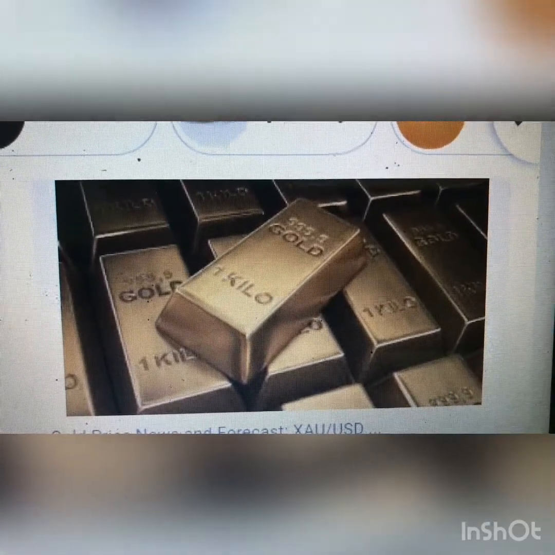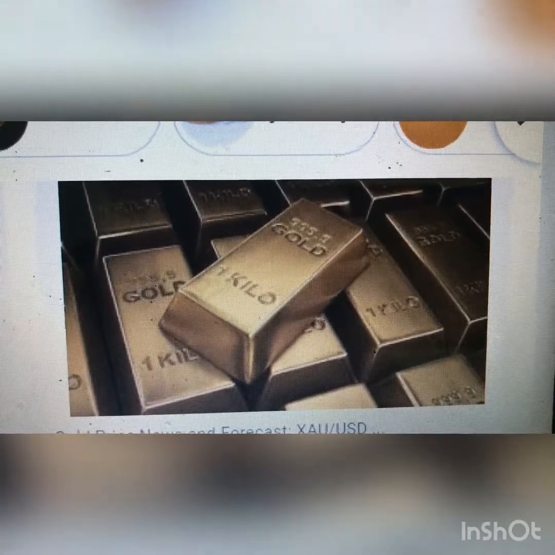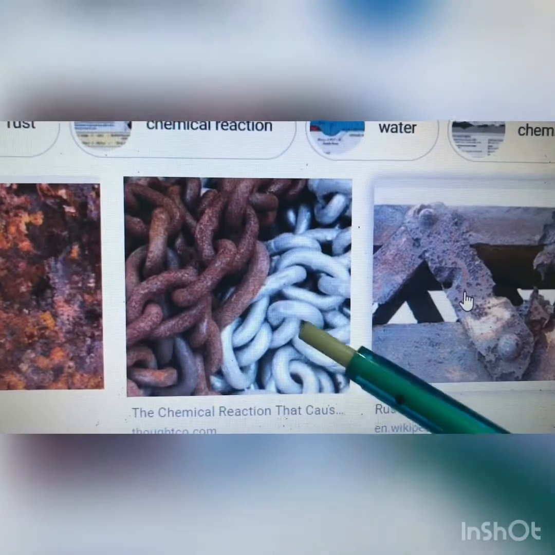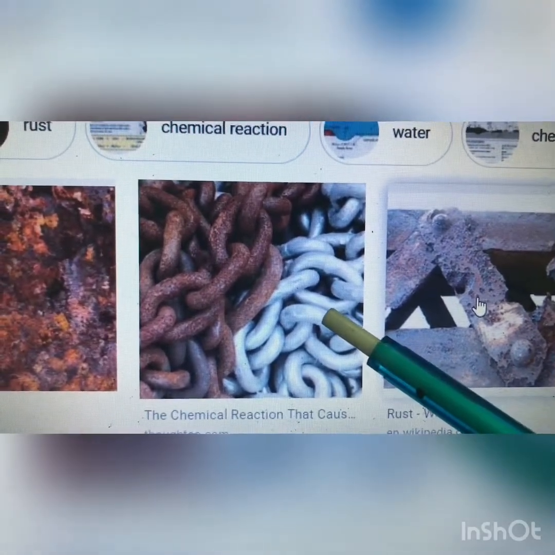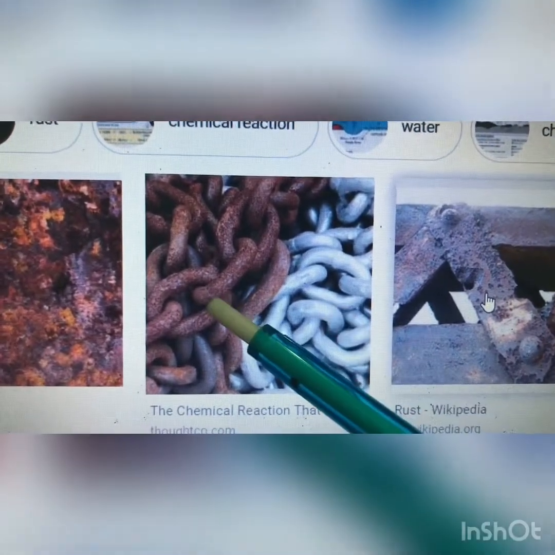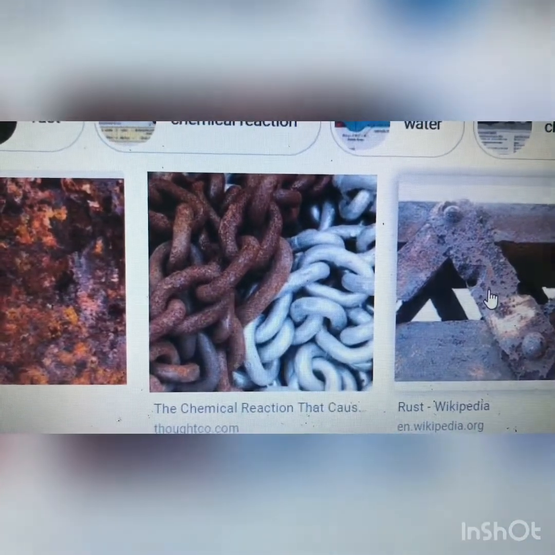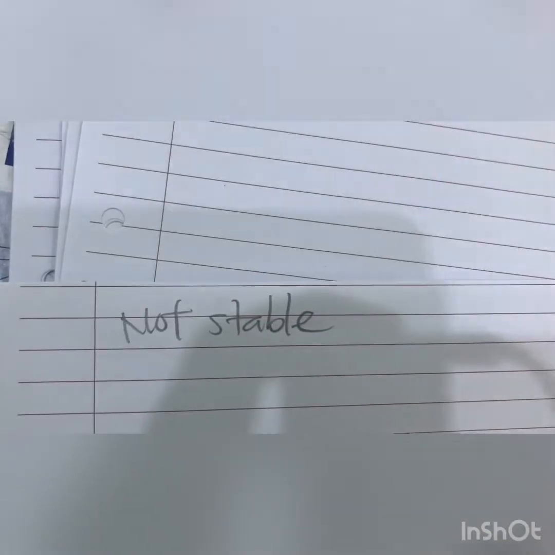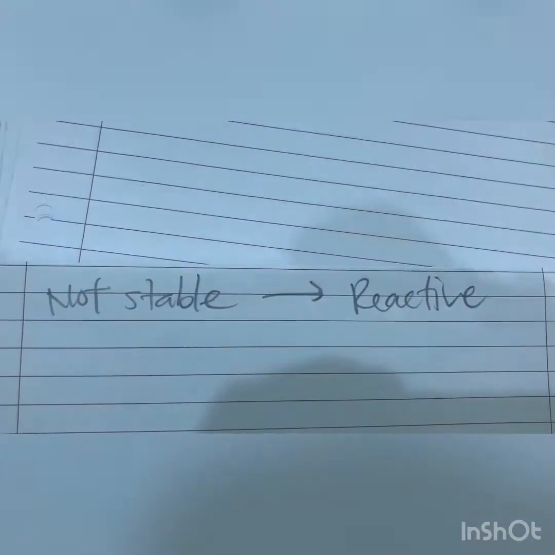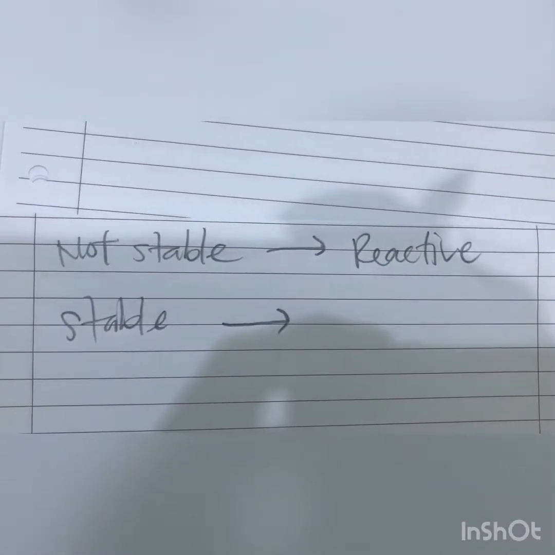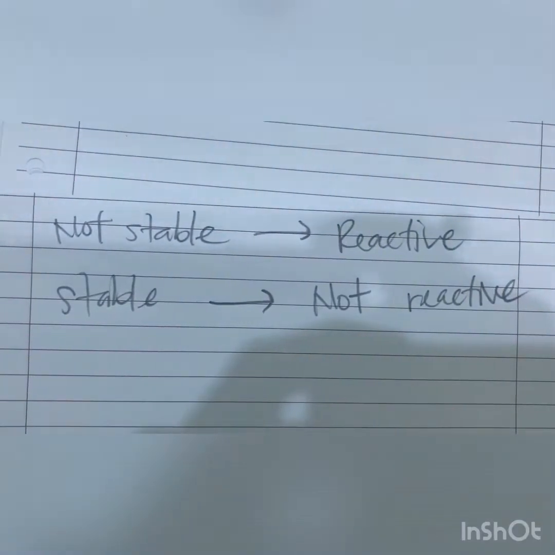So now gold is gold. 200 years later, gold is still pure gold. Iron is not stable, therefore it will easily react with oxygen and become iron oxide, or we call it ferrum oxide. So what does it mean by not stable? Not stable means reactive. Stable means not reactive.